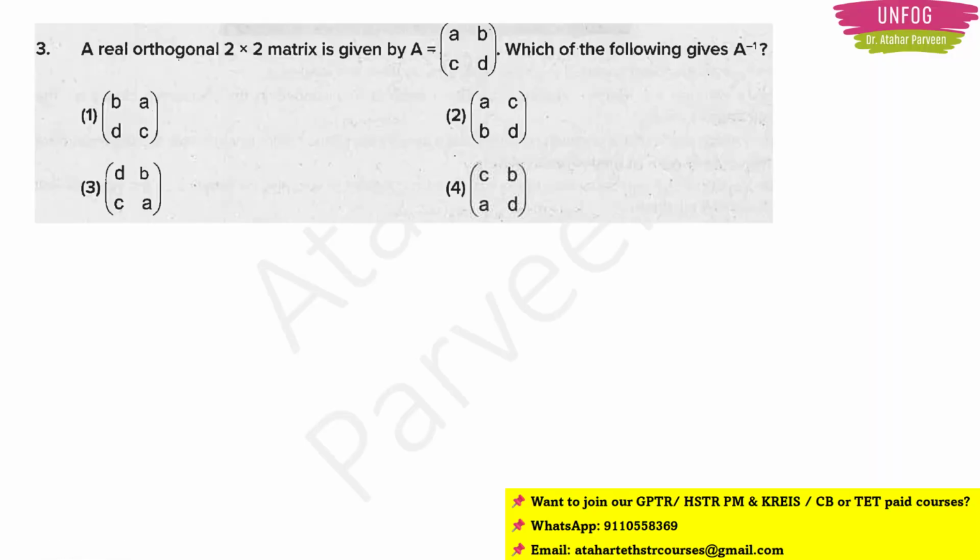Now see this question. This is question number 3 from that question paper of KSET 2024 physics. Okay, the question is: a real orthogonal 2x2 matrix is given by A = [[a, b], [c, d]]. Which of the following gives A inverse? And there are 4 options.